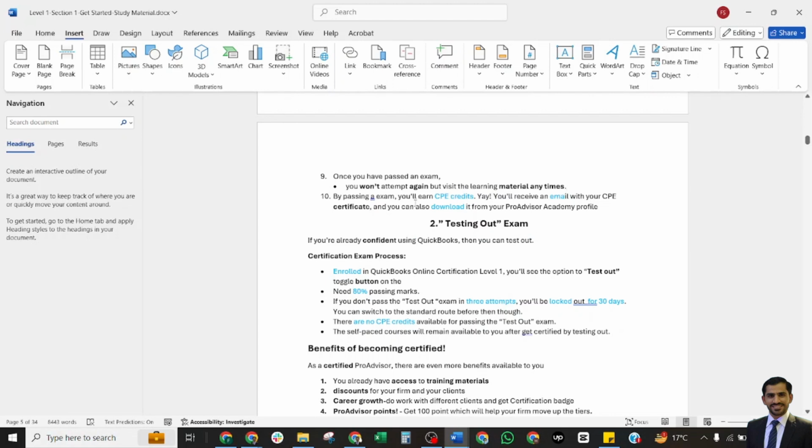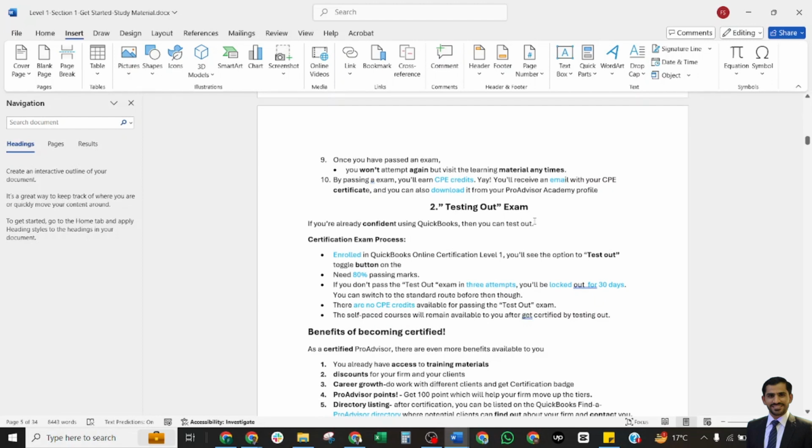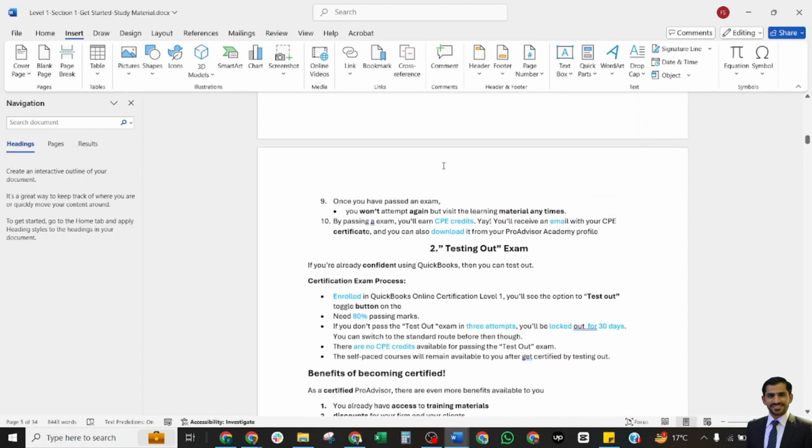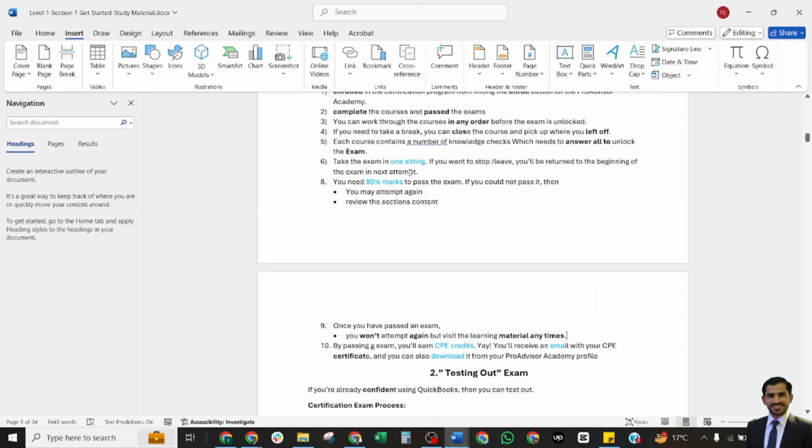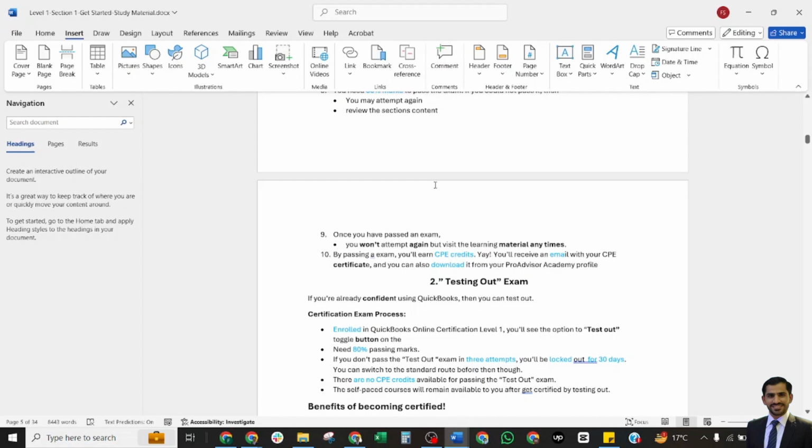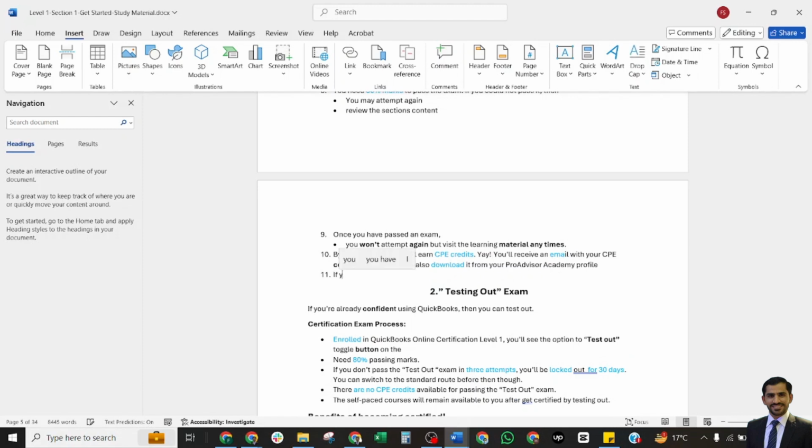By passing an exam, you will earn CPE credits. You will receive an email with your CPE certificate, and you can also download it from your ProAdvisor Academy profile. But if you cannot pass the exam, you will be given 3 attempts, and if you cannot pass, then you will be locked out for 30 days, and after the 30 days, you will be eligible to take the exam again.